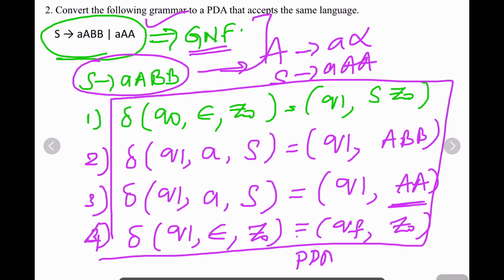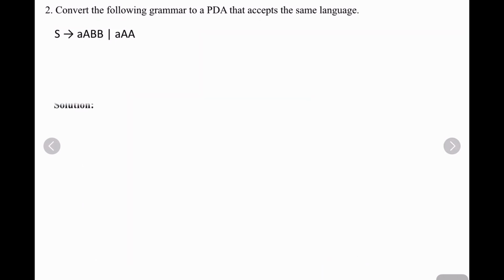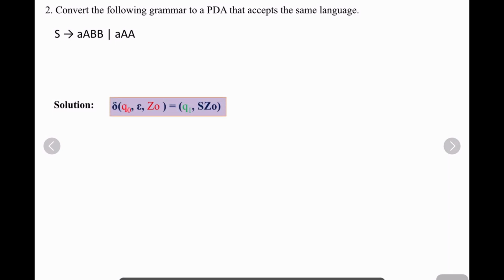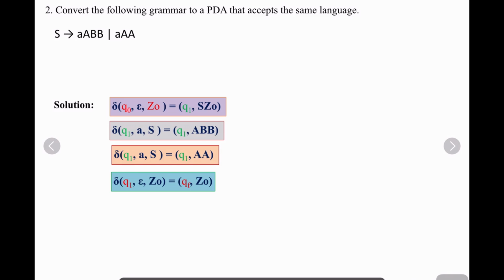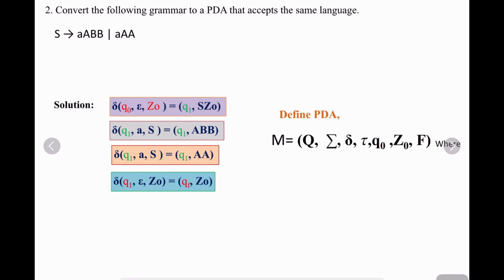Define PDA means you have to define M. Let us see them, one after the other. Look at this. The solution will be like this, as I explained in writing. Right now we can see how that will become. So all this, define PDA.